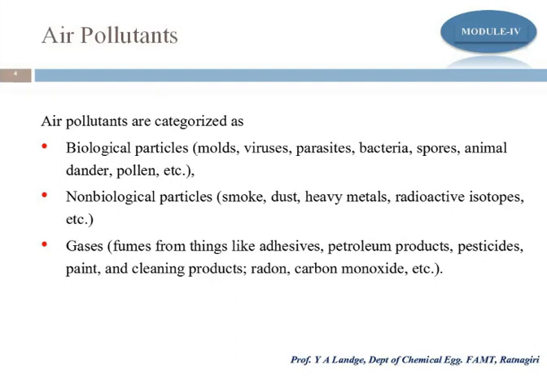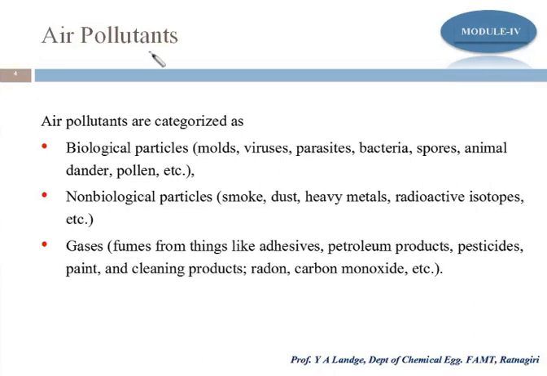Now, air pollutants we can categorize. How do we categorize the air pollutants? As I said, CO is there, CO2 is there, the dust particles are there. There are lots of pollutant materials. So we categorize them on the basis of biological particles, non-biological particles, and the gases. So the pollutants may be gas, biological particles, or non-biological particles.